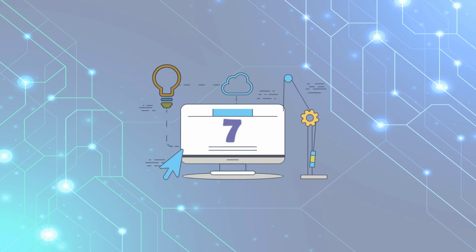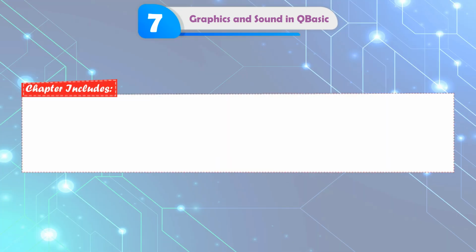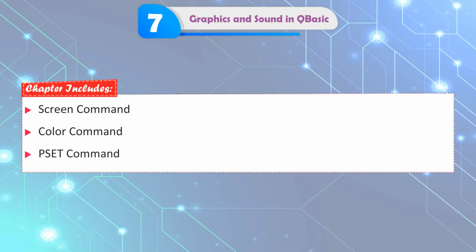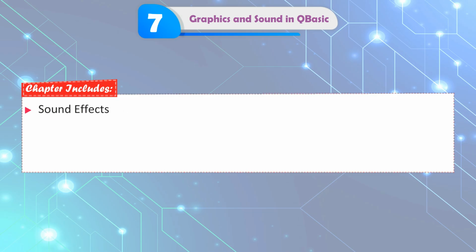Chapter 7: Graphics and Sounds in QBasic. The chapter includes the SCREEN command, COLOR command, PSET command, LINE command, CIRCLE command, PAINT command, sound effects, and the SOUND command.